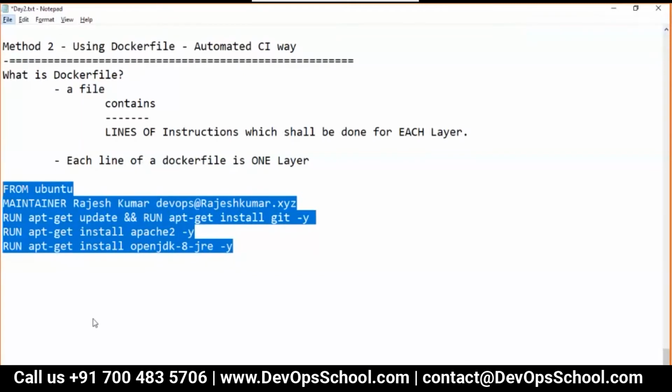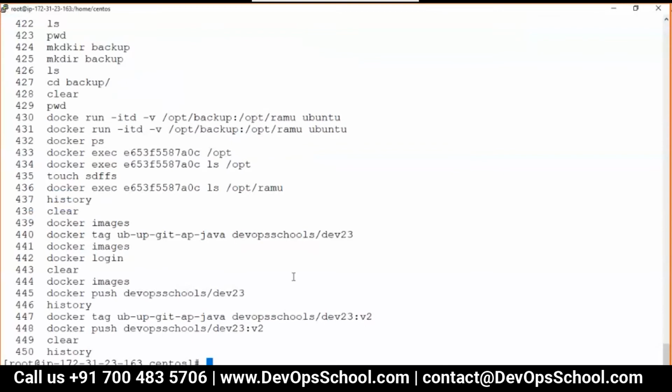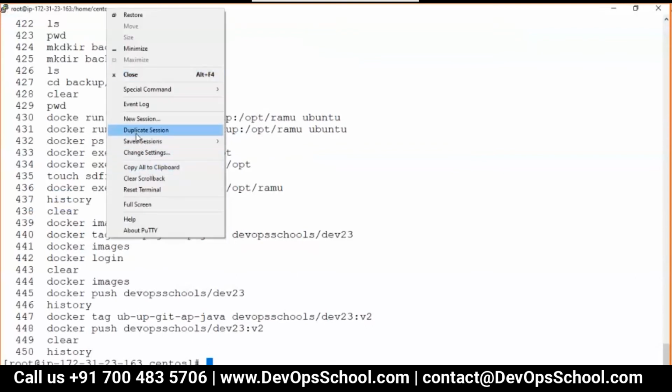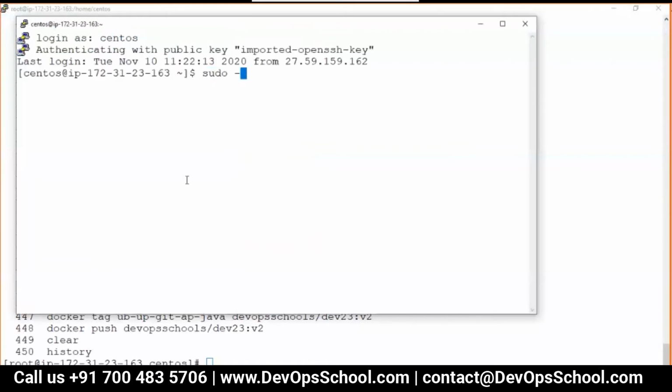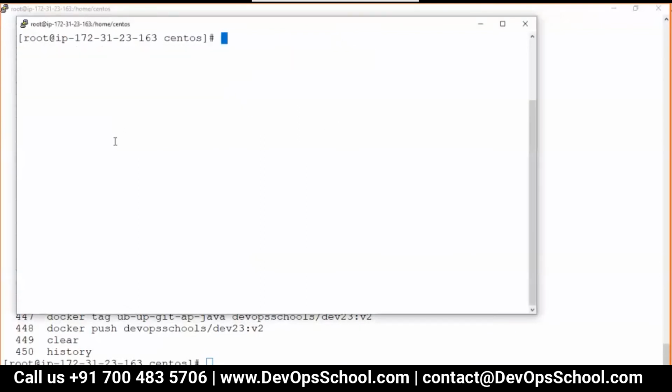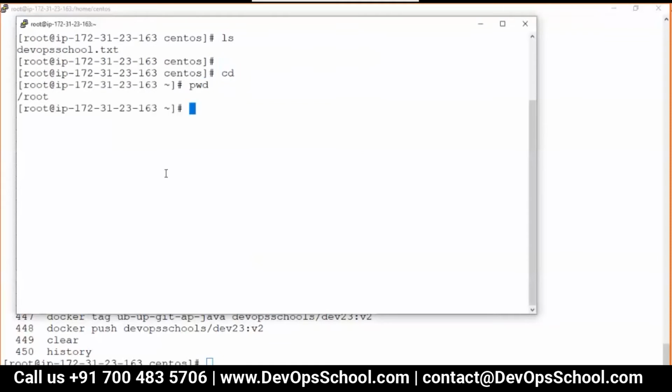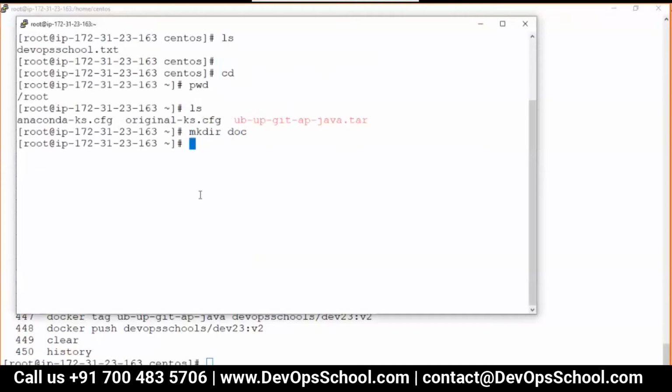Yeah. So guys, please look at my screen. It's a very important session for all of you. Now, duplicate the session, CentOS, sudo -s. Now I'll go to some empty directory. Here I'll create one directory, mkdir doc, and go inside doc.